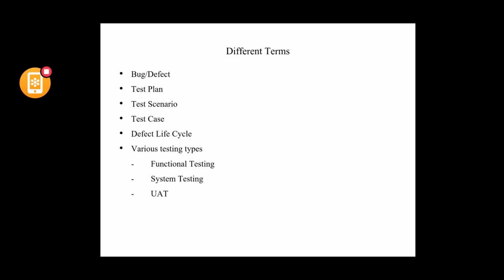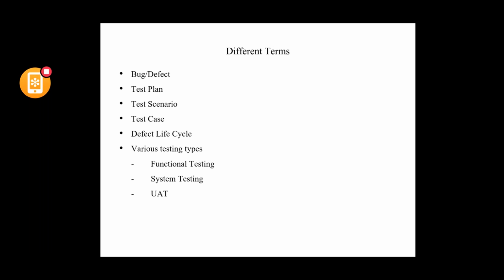Under the various testing types, you have functional testing, system testing, and user acceptance testing.